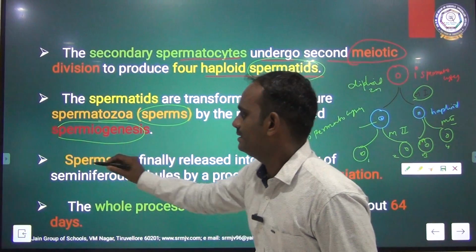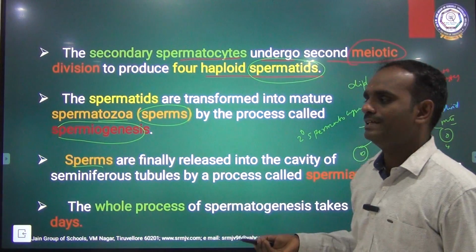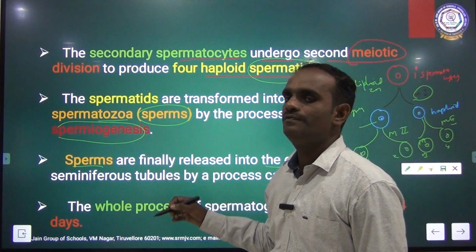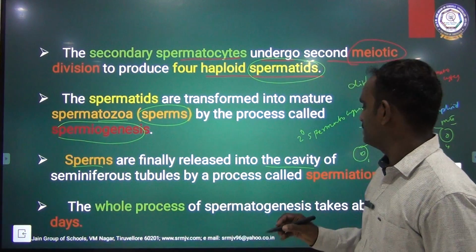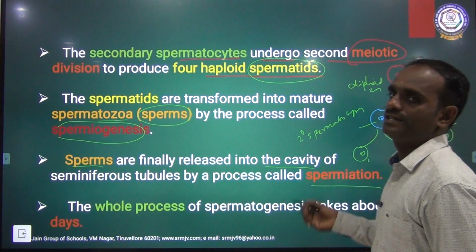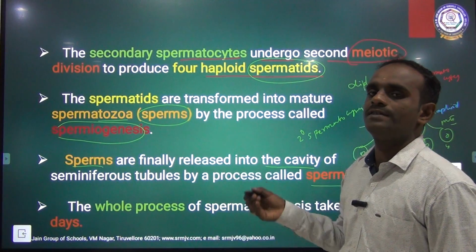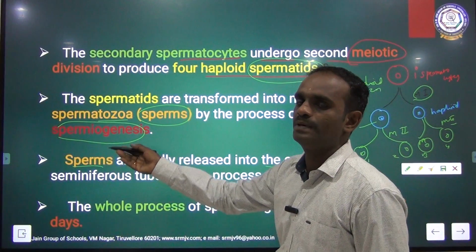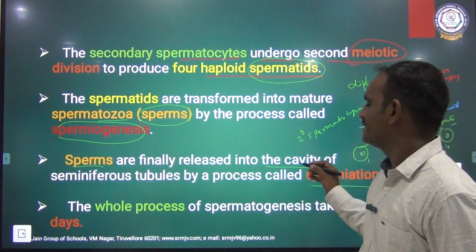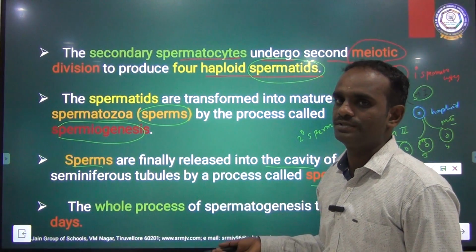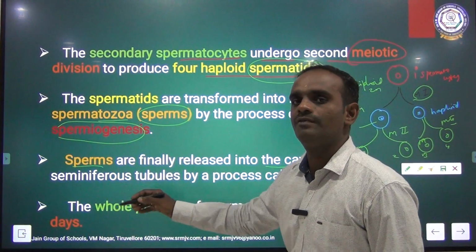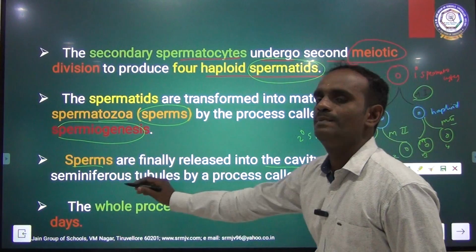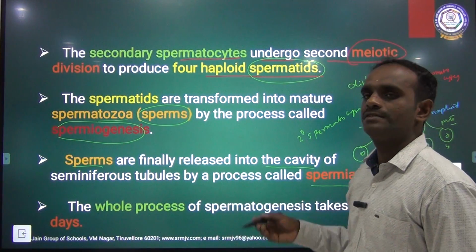Then the sperms are finally released into the cavity of seminiferous tubules by the process called spermiation. Spermiation is the process of release of a mature spermatozoa into the cavity of seminiferous tubules.